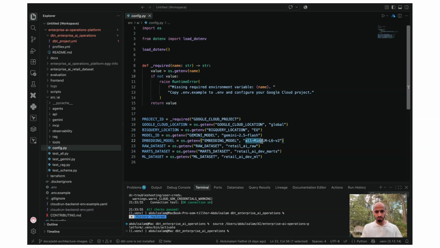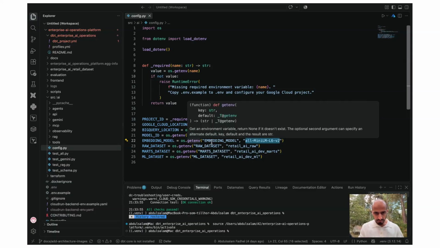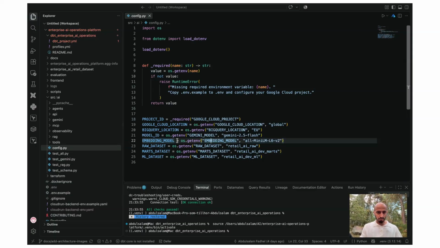And also we use this one just for performance, because of the embedding model. I tried to use Gemini, but I think it's very expensive because you are going to attach so many other documents to it, which requires a lot of tokens.